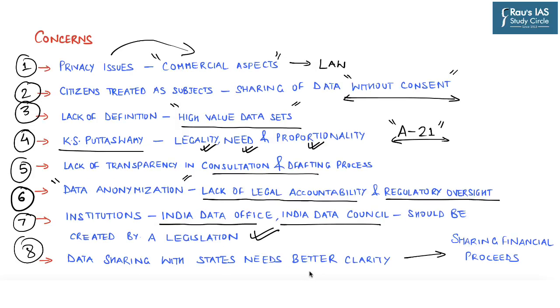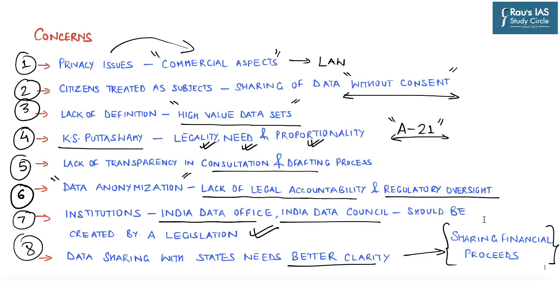And lastly, there is need for better clarity with respect to sharing of data with states and also sharing of financial proceeds between center and states in case data is licensed. So these are some of the concerns which have been highlighted in this particular article regarding data accessibility policy.